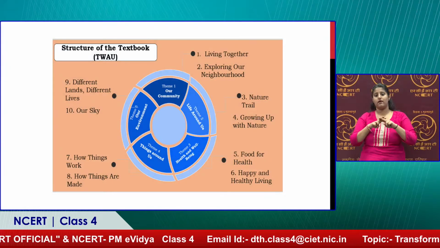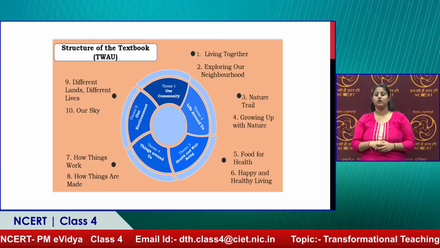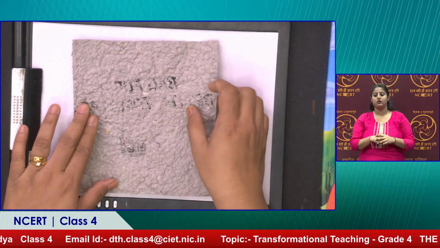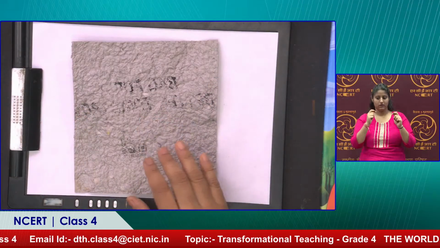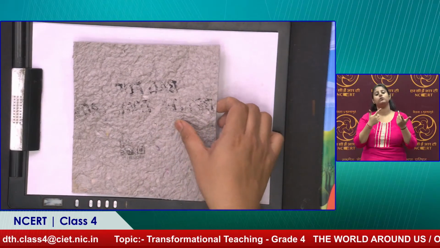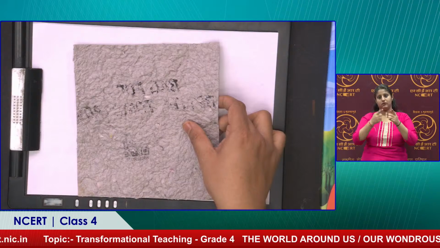An activity is given for children to do, like recycling paper. We also tried it when we were developing the textbook. This is what we have tried to make, and you can do it much better than this as well. It depends on the glue, how much you use. The step-by-step activity is given in the textbook, so they can try it out.